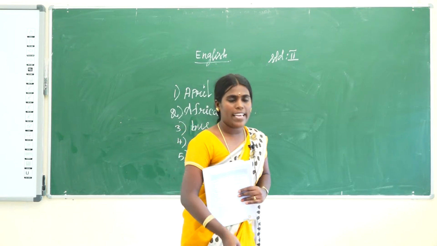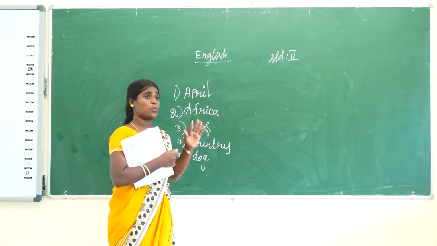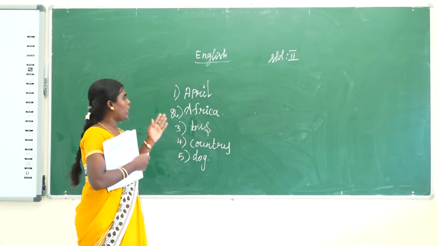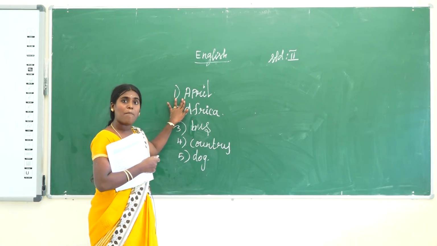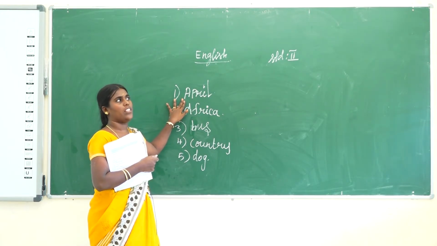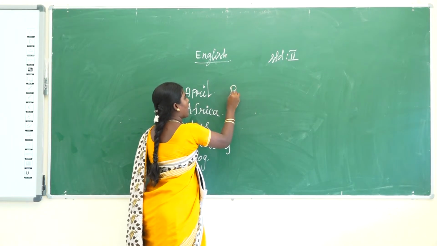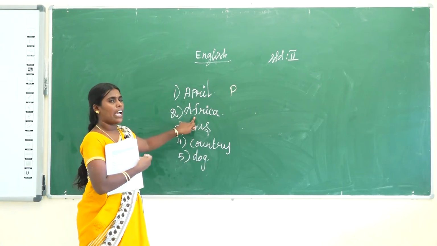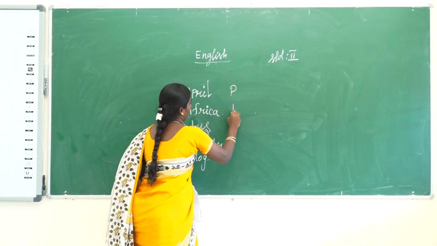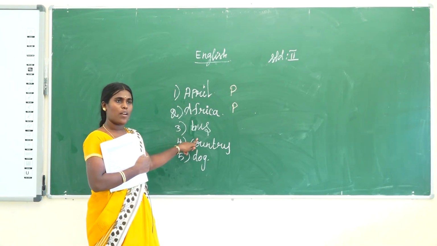Which ones are proper nouns, which ones are common nouns, you say. Okay. So as already explained, names of people, persons, places, things are all called nouns. Specific is a proper noun. Not specific is a common noun. Okay. So April is a what? April is a month. So everyone commonly says a month. So that is called a proper noun. Okay. Then Africa. Africa is called a continent. So that is also a proper noun. Bus. Is bus a proper noun or common noun? Bus is a common noun.